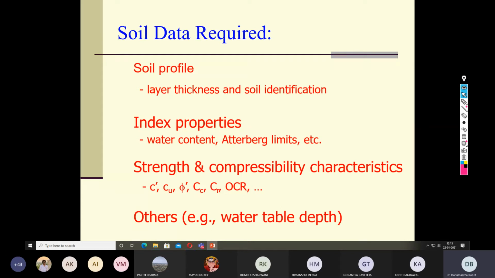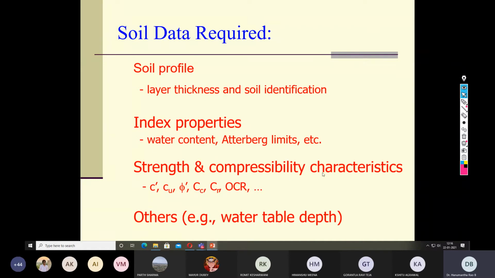Then what about an area? Several such boreholes shall be made at different locations. Therefore, we will have many samples from a particular area. All these soil samples will be transported to the laboratory and subjected to various kinds of soil mechanics tests, and their properties are determined.